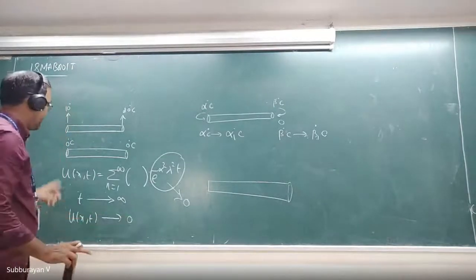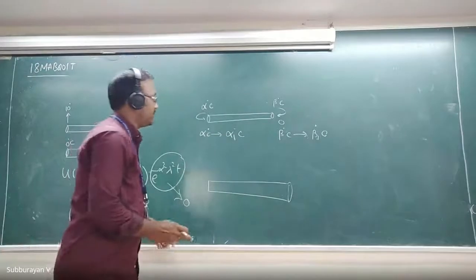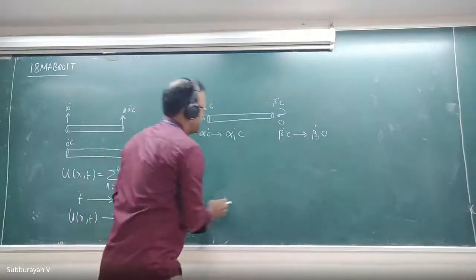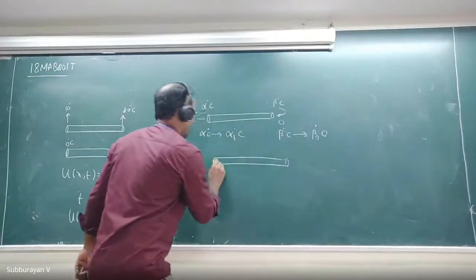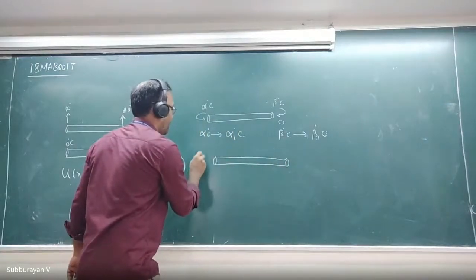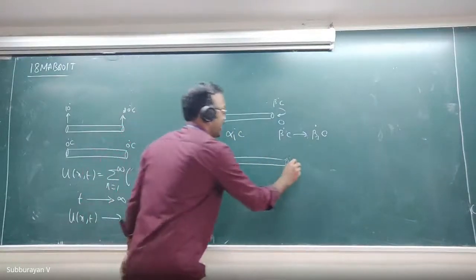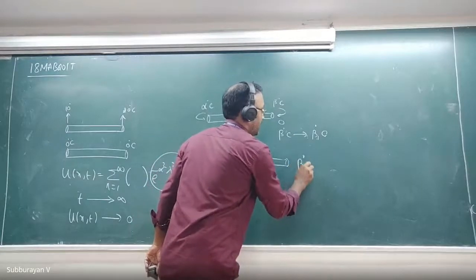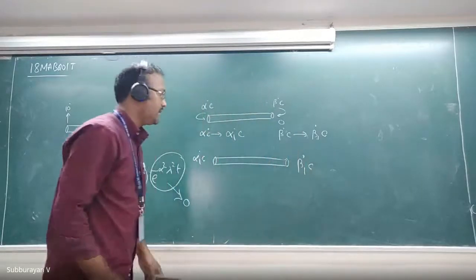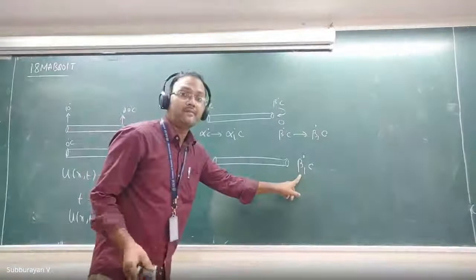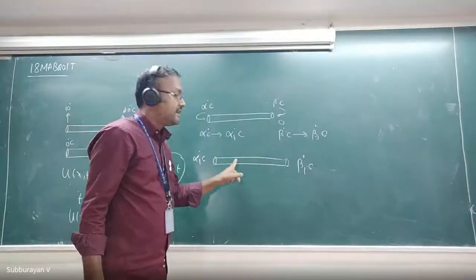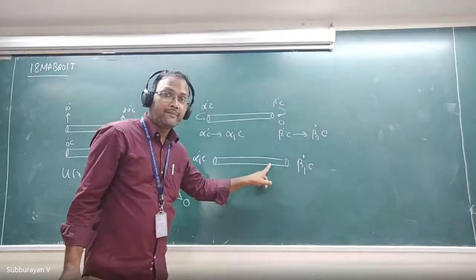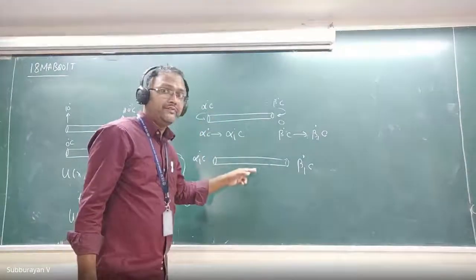Steady state temperature. Fine. Now, here what I'm going to do, I'm going to change the temperature like this. Here some alpha 1 degree Celsius, here some beta 1 degree Celsius. Here alpha 1 to beta 1 some non-zero constant. From here to here, this is also steady state temperature. What will happen when t tends to infinity?